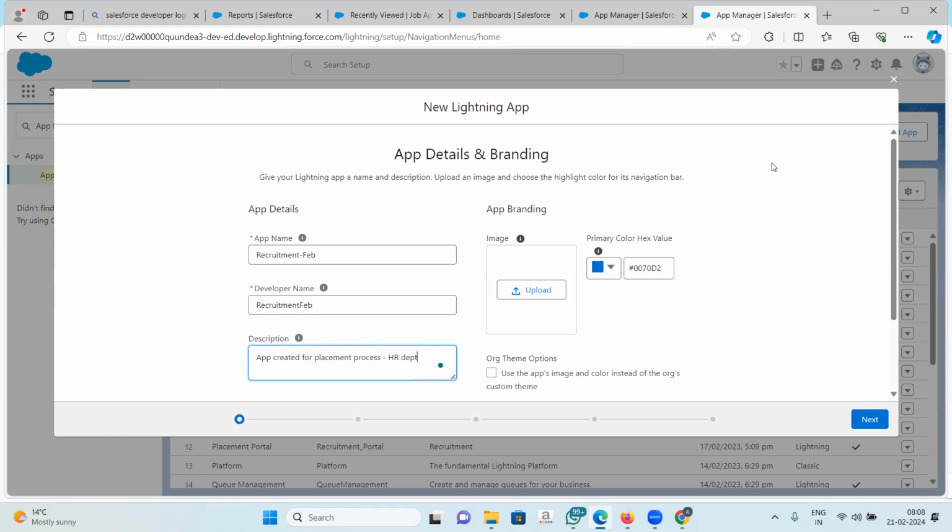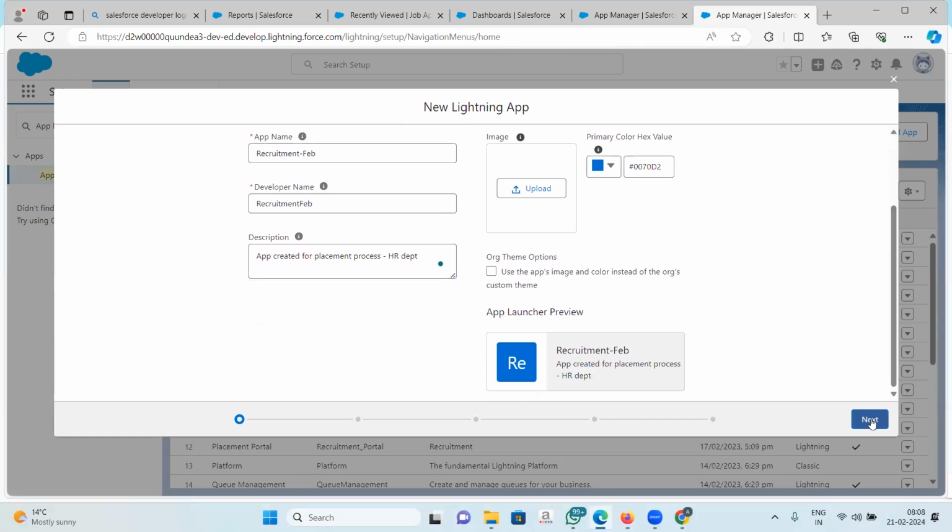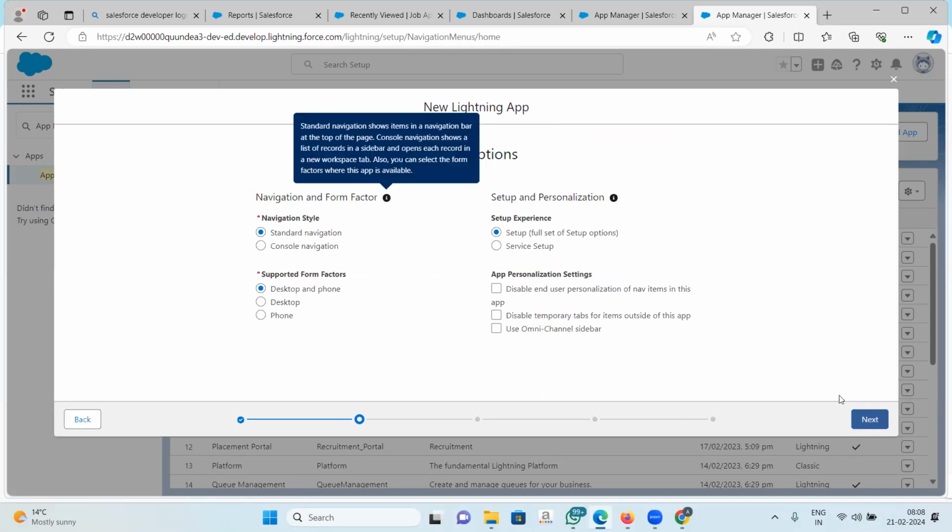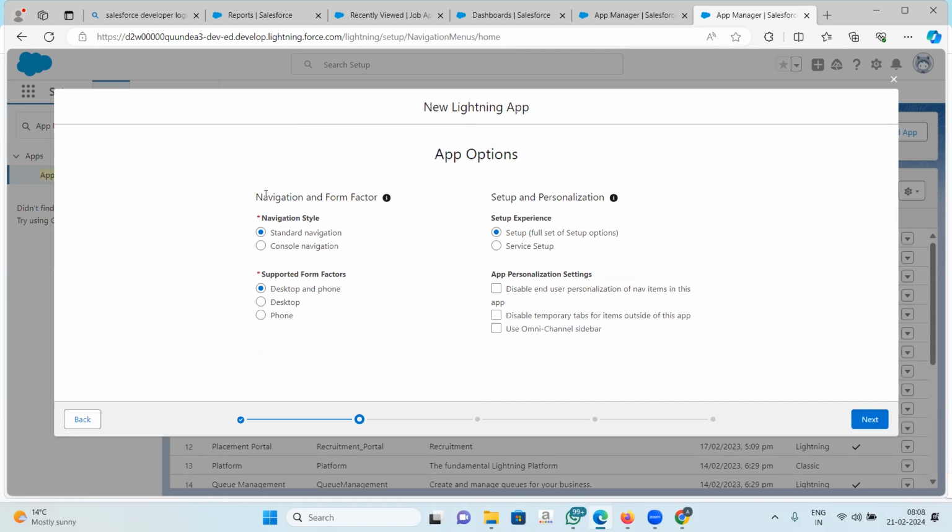Okay. Now, here you will upload the image. It is okay for this training. We are not going into all these things here. Color value, and we will click on next. Okay. Now, the navigation style. We will keep it as standard navigation here. Supported form factors, desktop and phone.